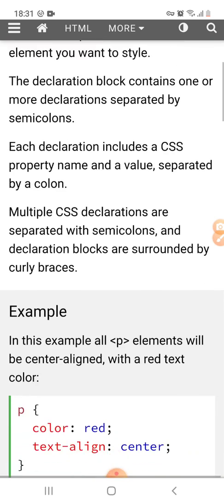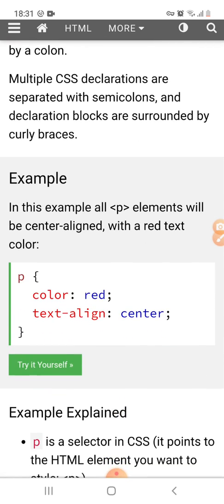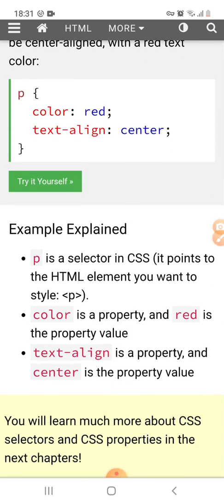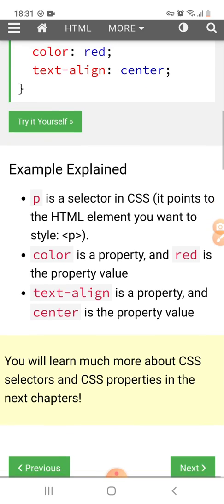Once the CSS file is made, it is saved with the .css extension. In this code, p is a selector in CSS, color is the property, and red is its value, and text-align is also a property, and center is its value.